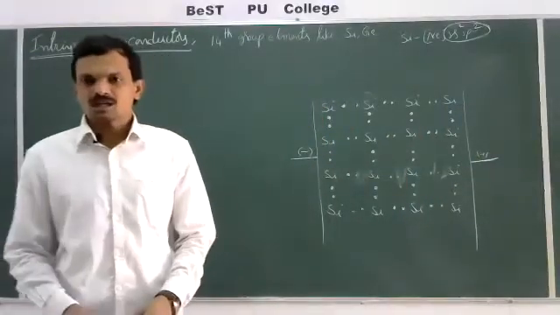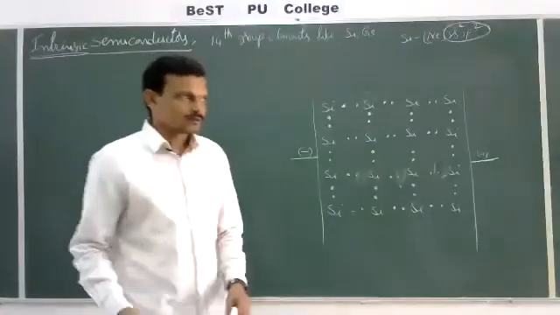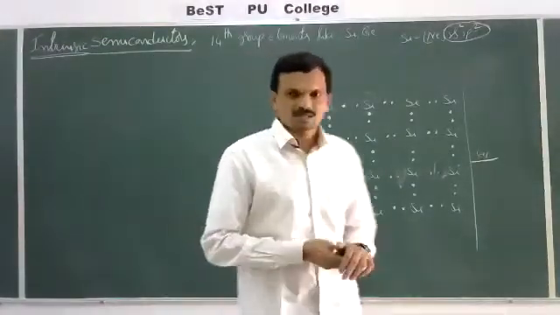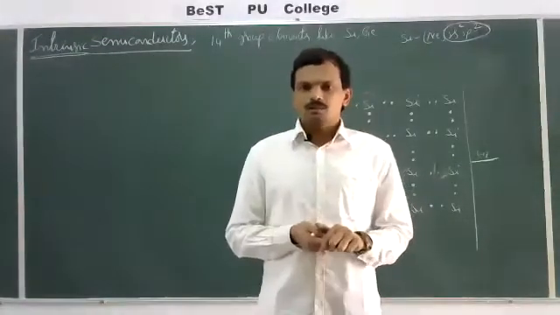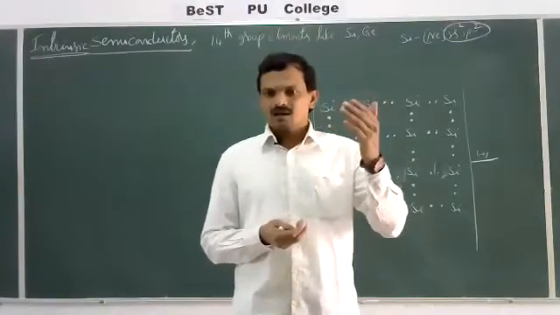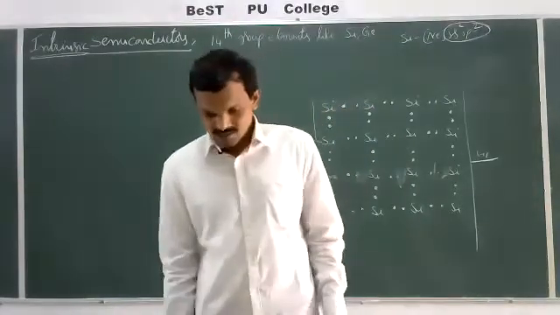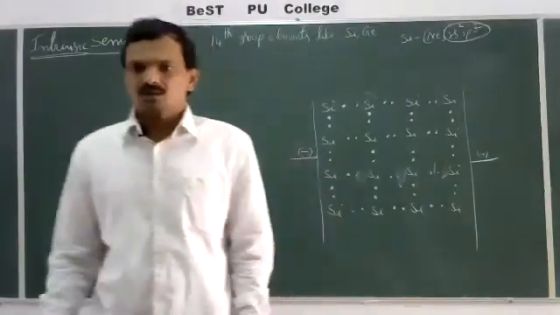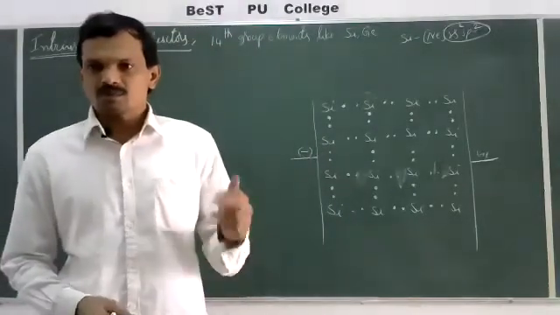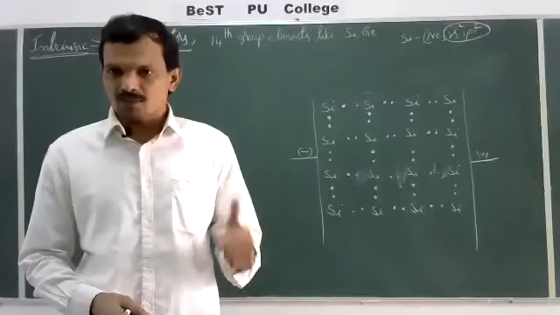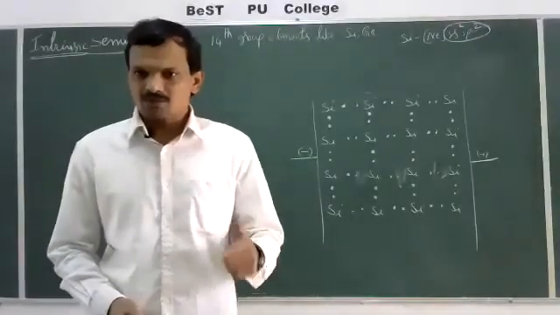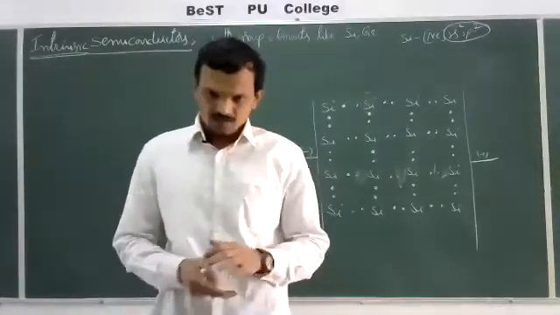The same we discussed in the previous class. In semiconductors, the forbidden gap between the valence band and the conduction band is small. Since the forbidden gap is small, electrons can migrate from the valence band to the conduction band.